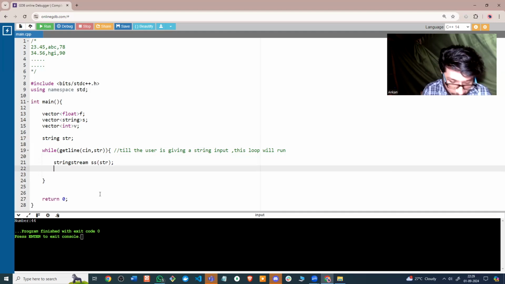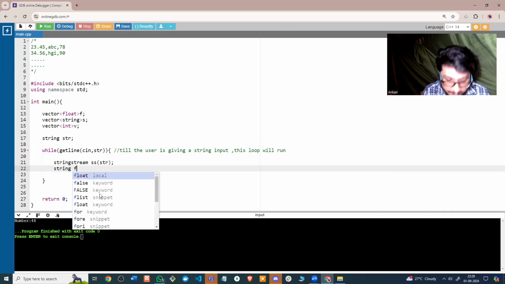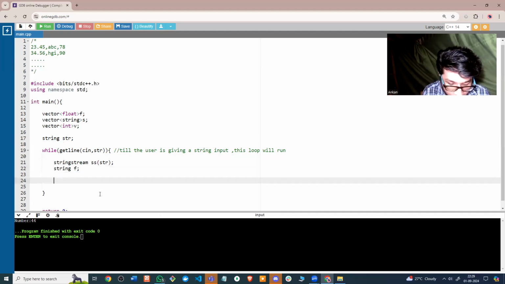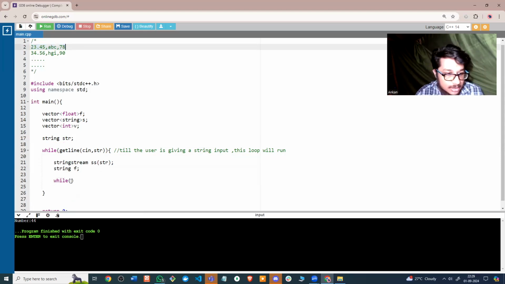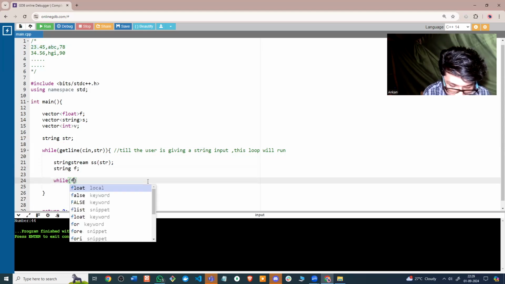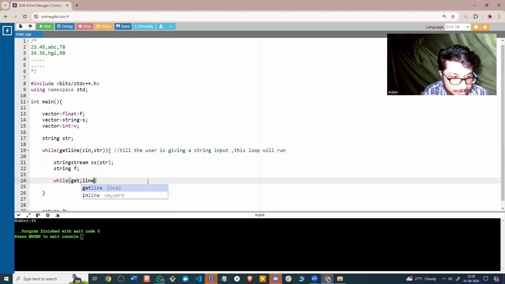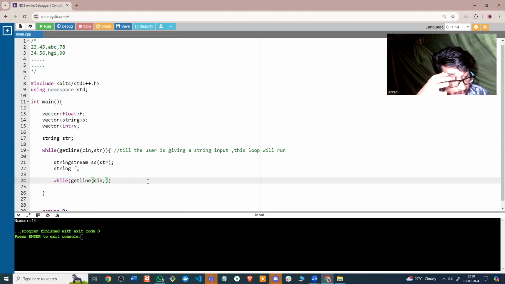So for that, let's take a string f. Now I'm going to parse this SS until we get the comma. We can separate it by commas. So same thing, getline, while getline in comma. Okay, what am I going over?